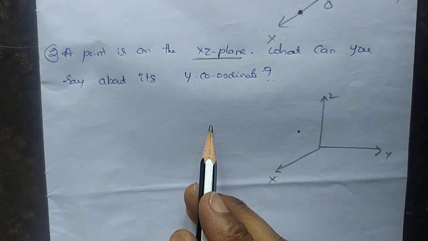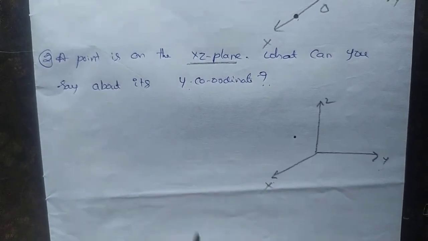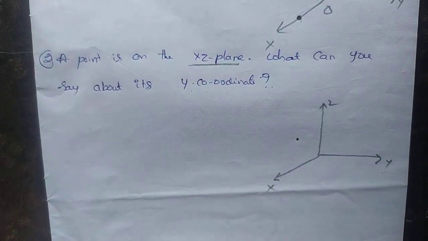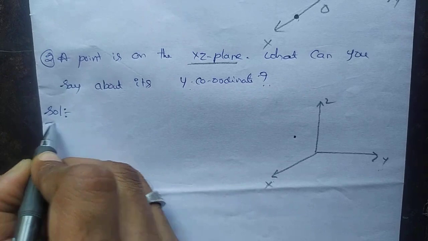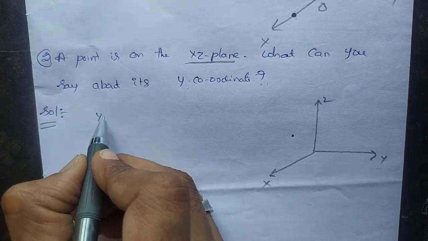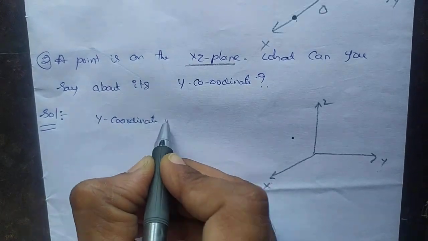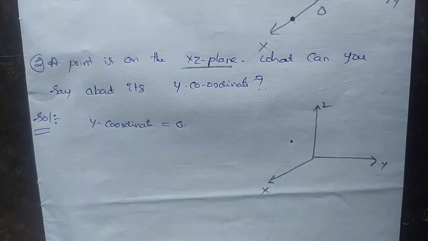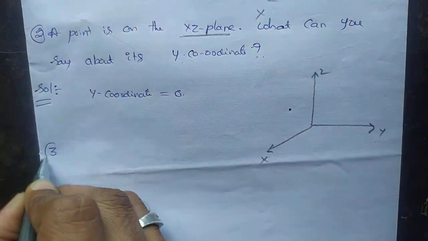I already told you in the note points itself. You can see the note points again, then you can come to the question. Solution will be: y coordinate is 0. That's it. It is the answer. Next, we will move on to the third question.